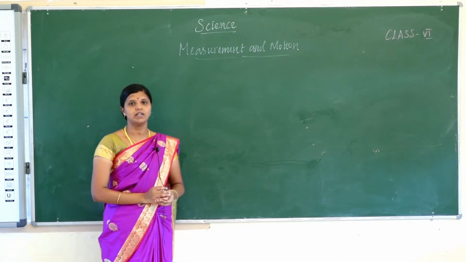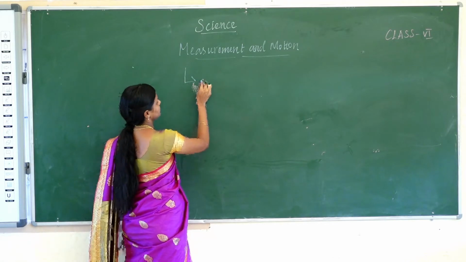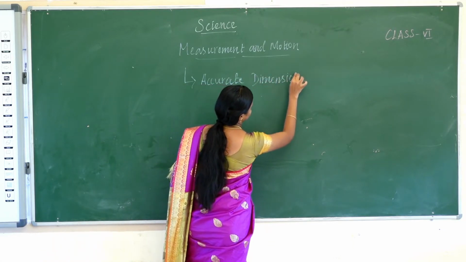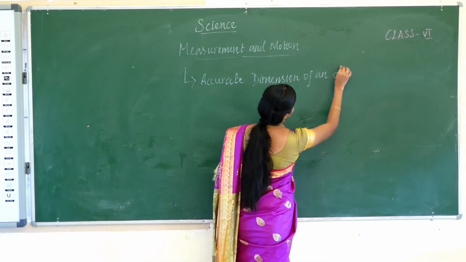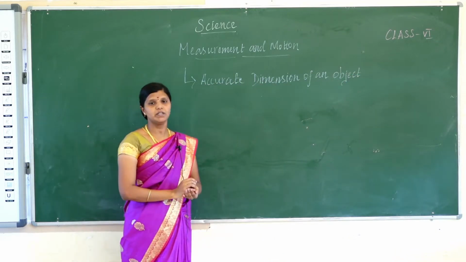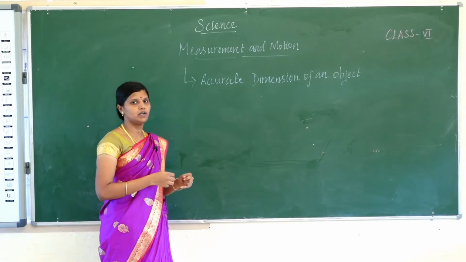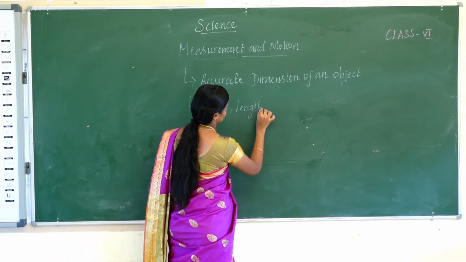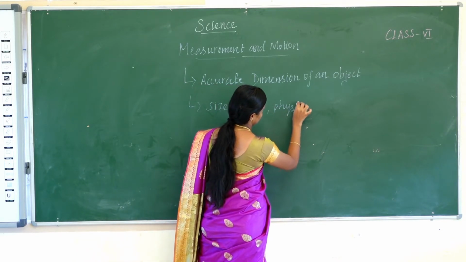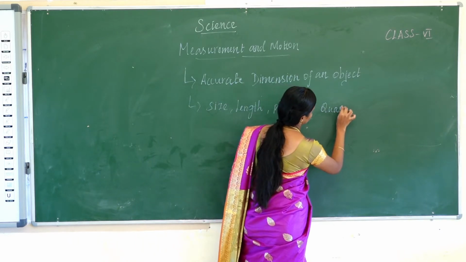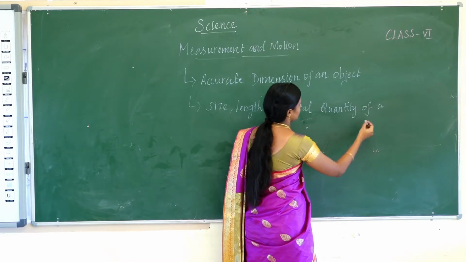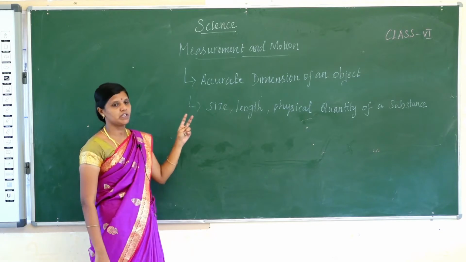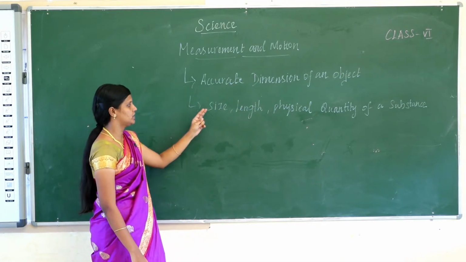Now, what is measurement? Measurement is an accurate dimension of an object. Measurement is used to find the size, length or physical quantity of the substance.